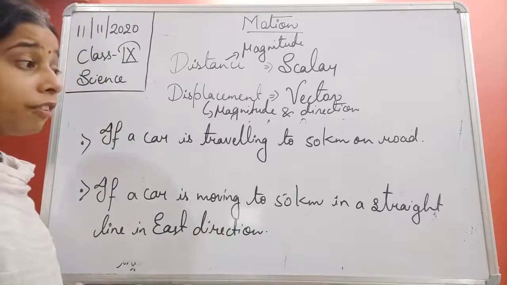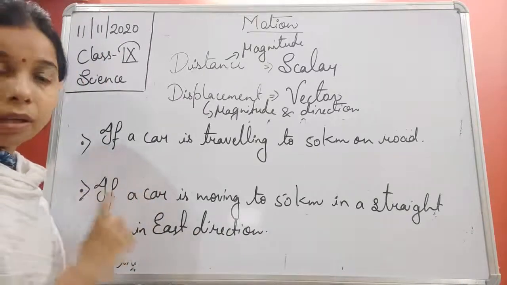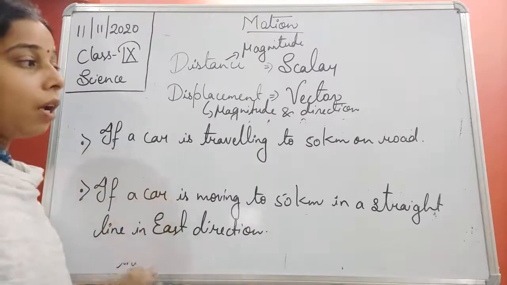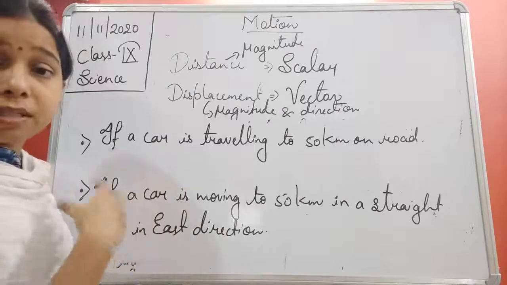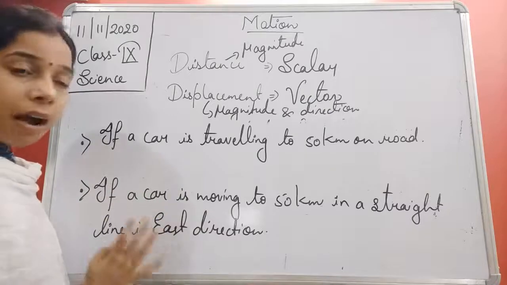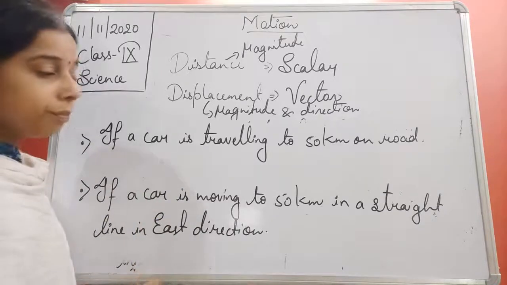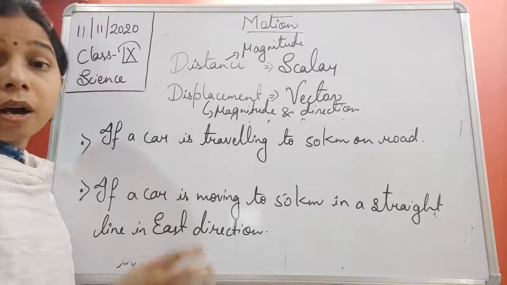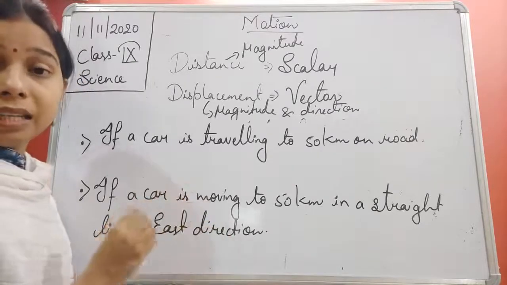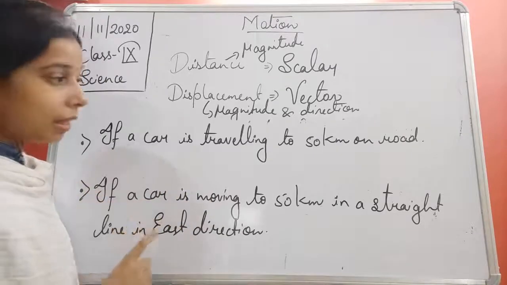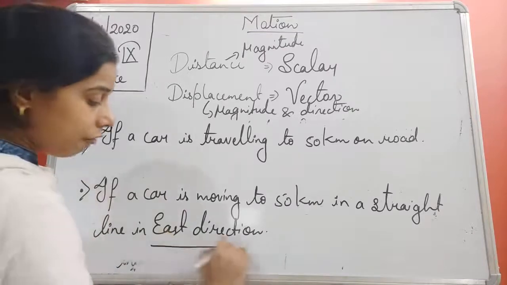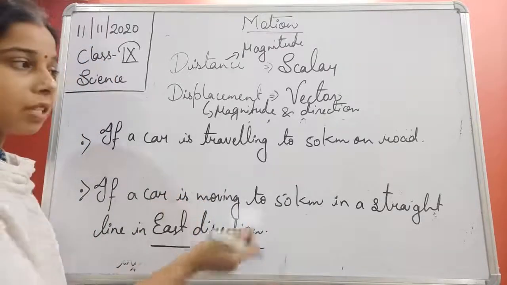Now, what is the difference you are seeing in these two statements, students? In the first statement, I am saying that a car is traveling on road 50 kilometer, means it is traveling 50 kilometer on road. And in the second one I am saying that a car is moving on the road 50 kilometer, but in a straight line and in east direction. So the difference between these two is that one is telling the specific direction. One is more specific than the other.